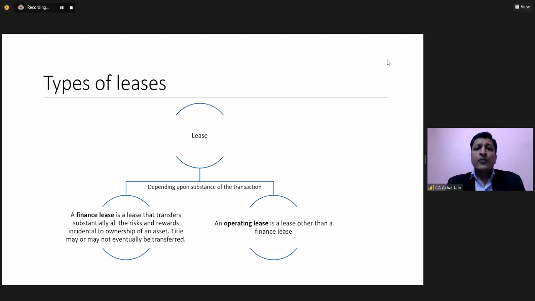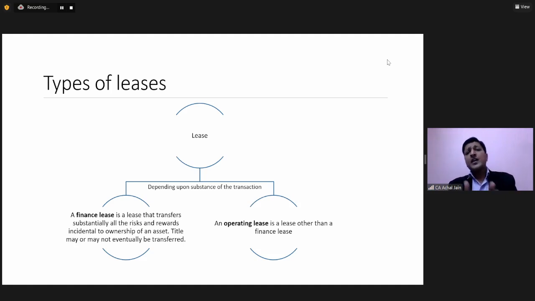Now, in relation to finance lease, accounting requirements are different as compared to the operating lease. We all understand under Indian GAAP that whenever it comes to the finance lease, the accounting aspects involved in the lease impact the balance sheet of the lessor as well as the lessee. Means finance lease gets recorded in the balance sheet of both the lessor as well as the lessee.